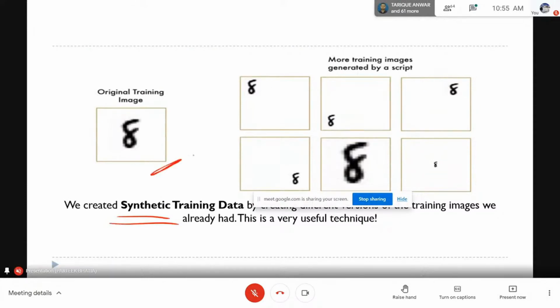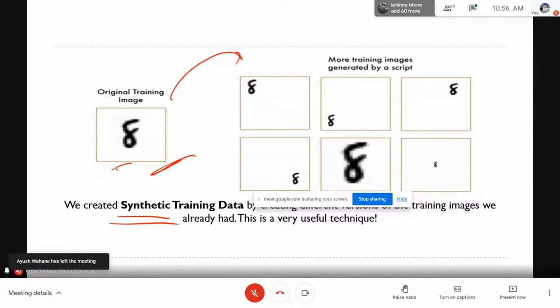If we can synthetically generate the data, this is the original image, and from the original image we write another program which can generate a larger number of images from this source image by using computer graphics techniques, where we can put this 8 on each possible corner of the image and then train the system on that.